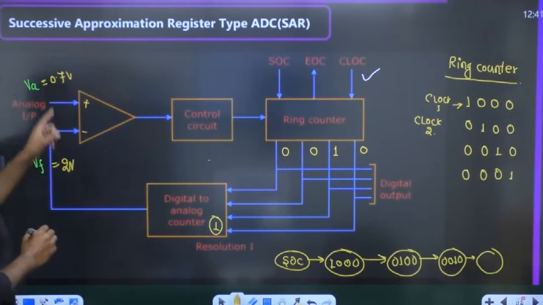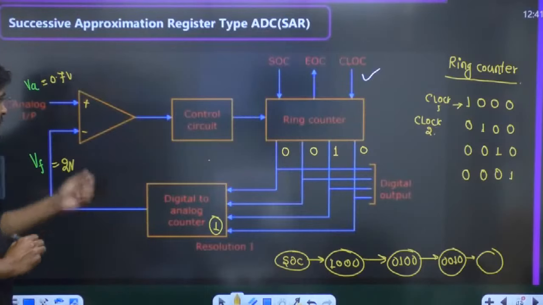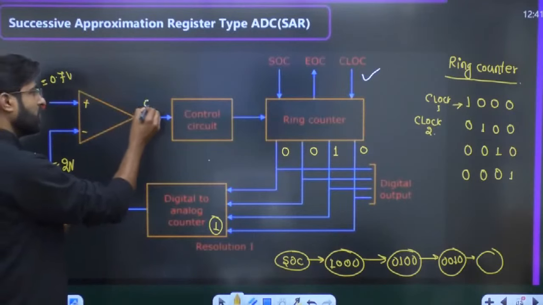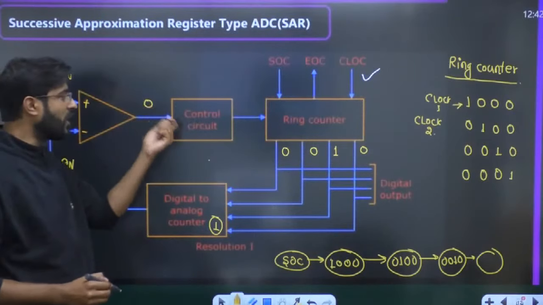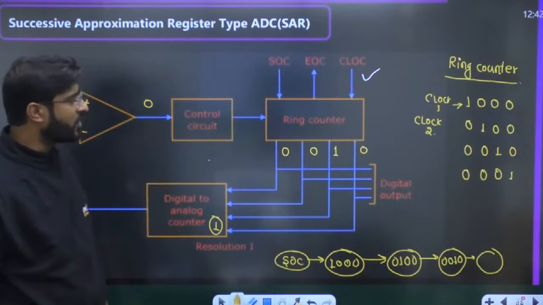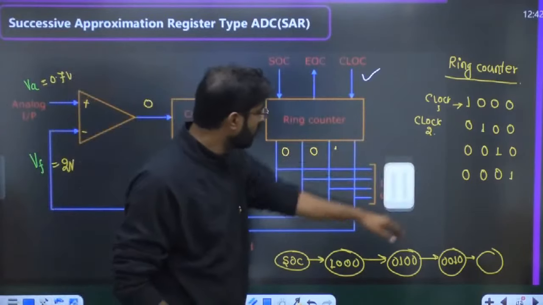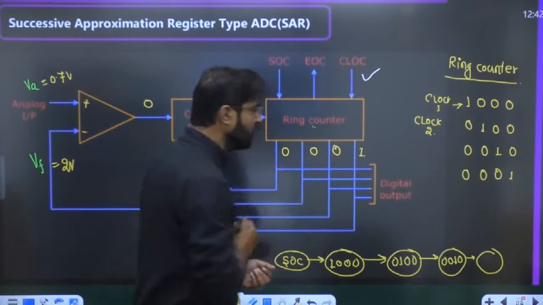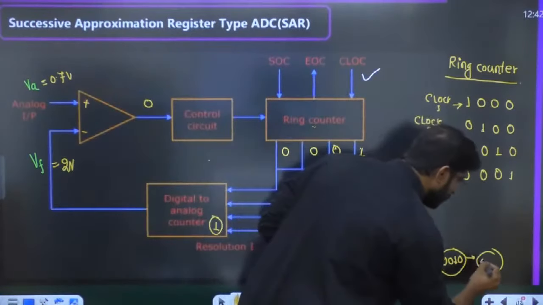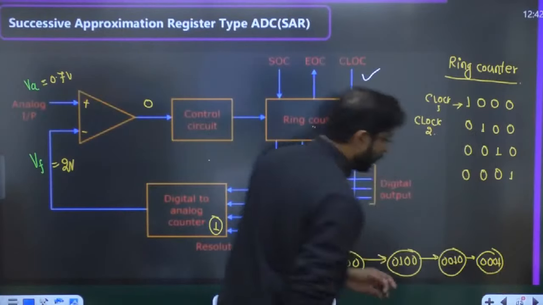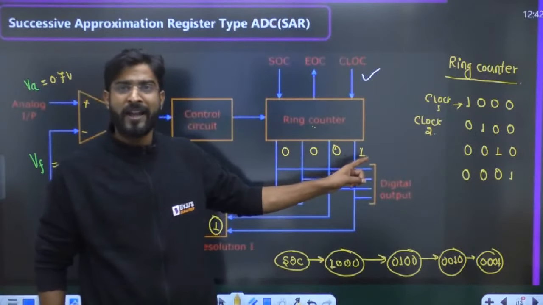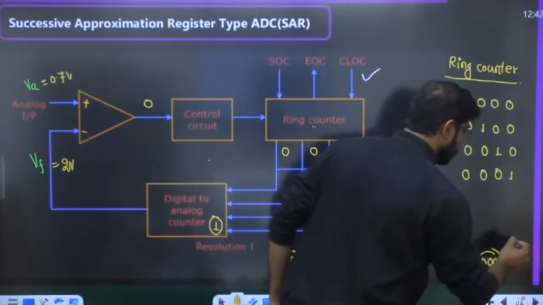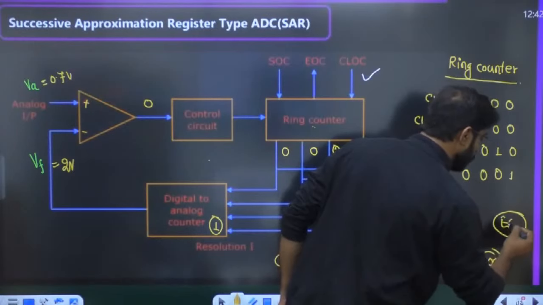Now 2 volt and 0.7 volt are compared. Which one is greater? Definitely the negative terminal voltage is greater than the positive terminal voltage, so you will get 0. Again the control circuit has input 0, so it will say to the ring counter, do whatever you want, and the ring counter will say, give me the clock. Now if you apply the clock, the state will become 0, 0, 0, 1. And when the last bit, the LSB, becomes 1, immediately the ring counter will send an EOC signal to the user.